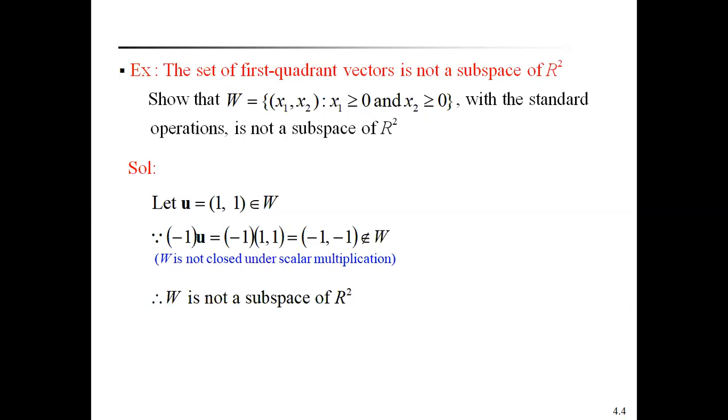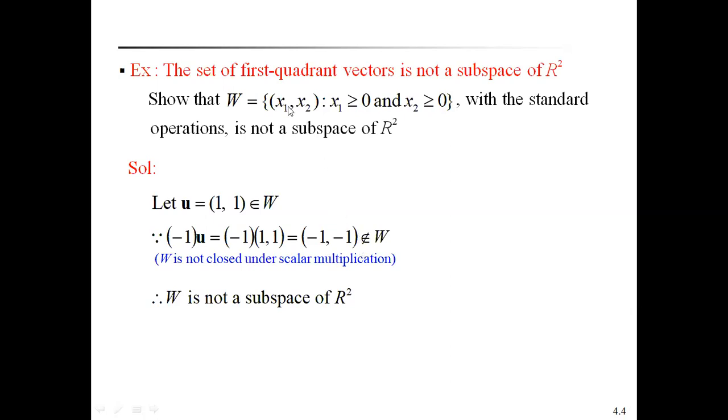So I take the scalar -1 and the vector u already defined in W. Now take the product -1 times u, which is -1 times (1, 1). Multiplying each component, we get (-1, -1).